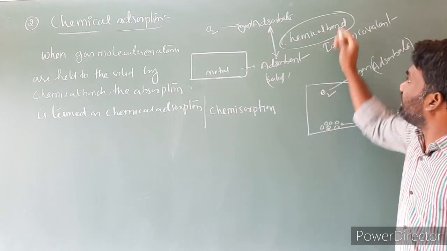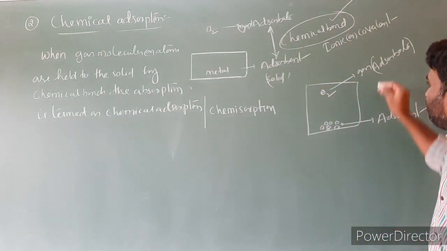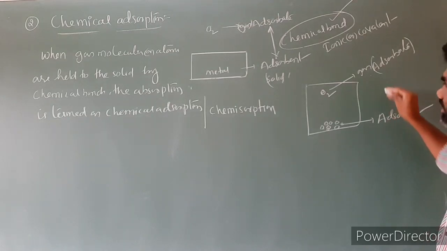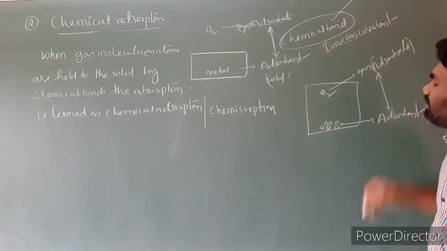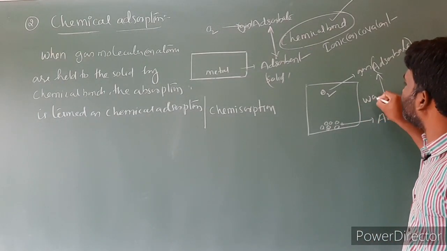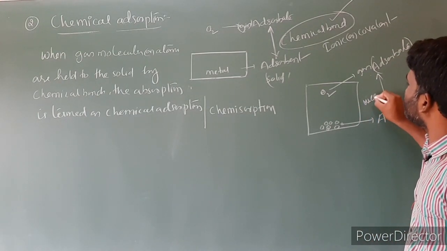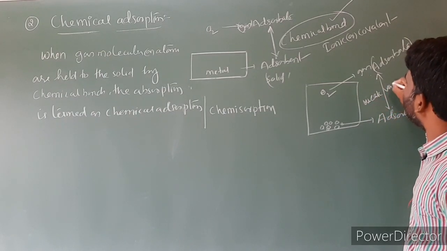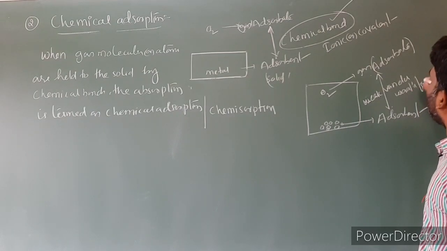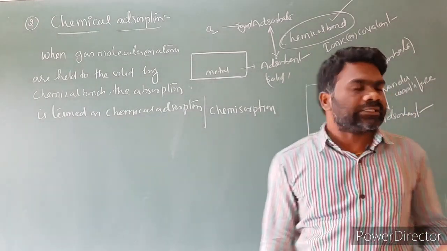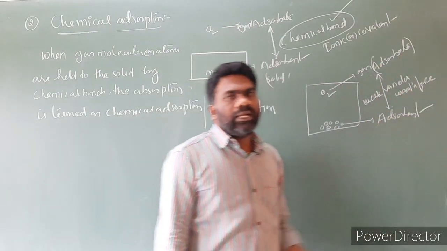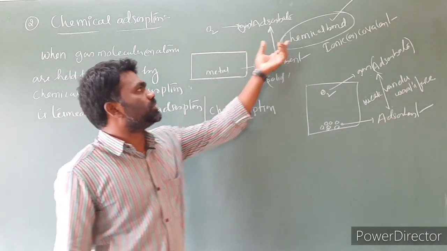What is the common difference between chemical adsorption and physical adsorption? A chemical bond is formed in chemical adsorption, but in the case of physical adsorption, between the adsorbate and adsorbent there is simply a force of attraction. That force of attraction is nothing but weak van der Waals force. So here adsorption is because of weak van der Waals force between the adsorbate and adsorbent, while there it is because of the formation of a chemical bond.